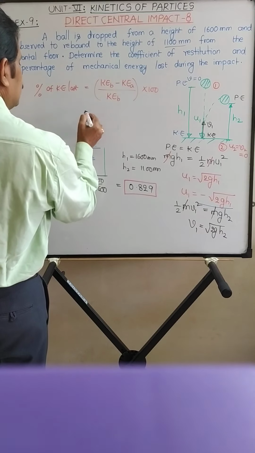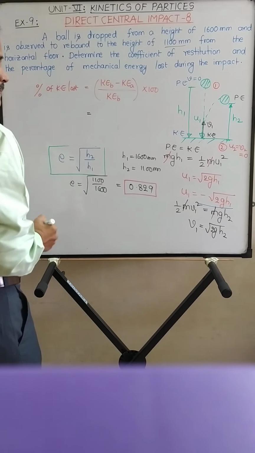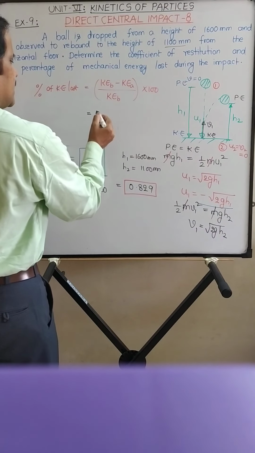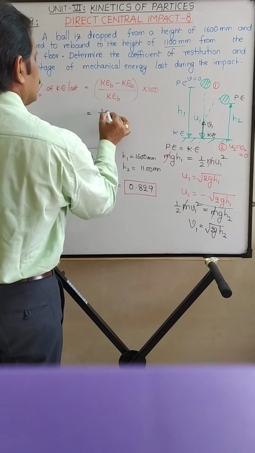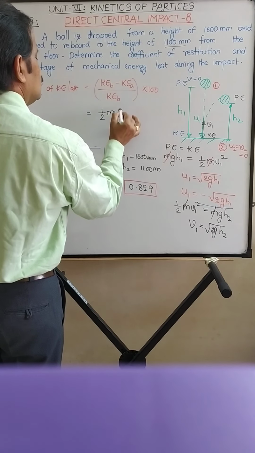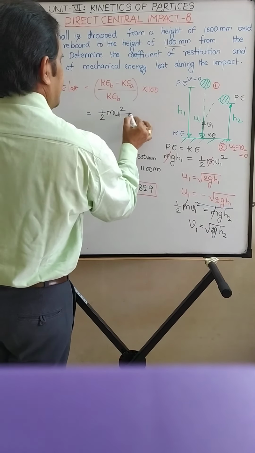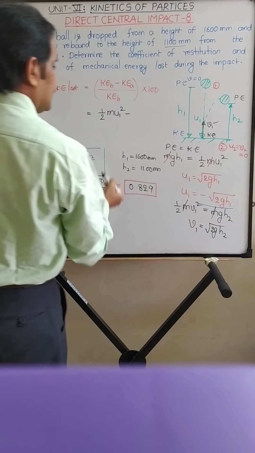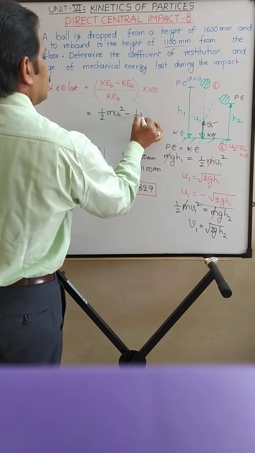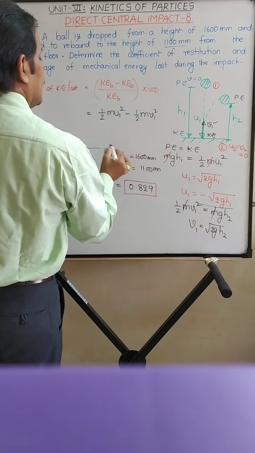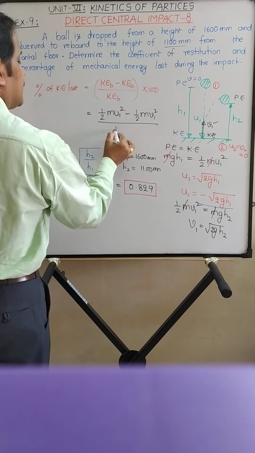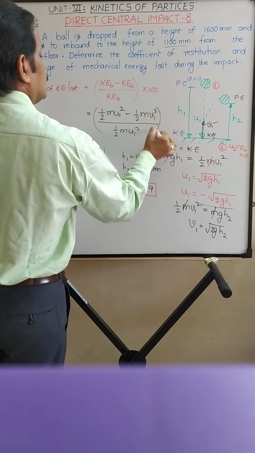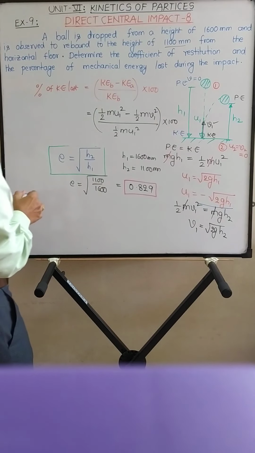So this is equal to, what is the kinetic energy before impact? Before impact the velocity of the ball is u1. So the kinetic energy is half m u1 square, minus the kinetic energy after impact. After impact the velocity is v1. So it is half m v1 square, upon kinetic energy before impact, half m u1 square, into 100.